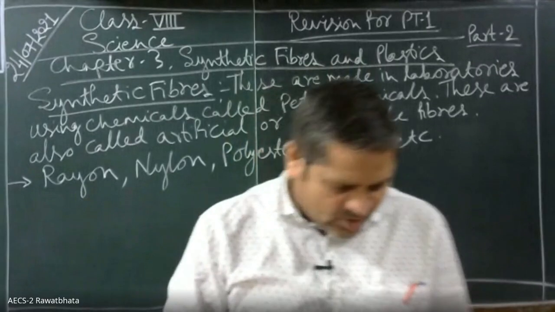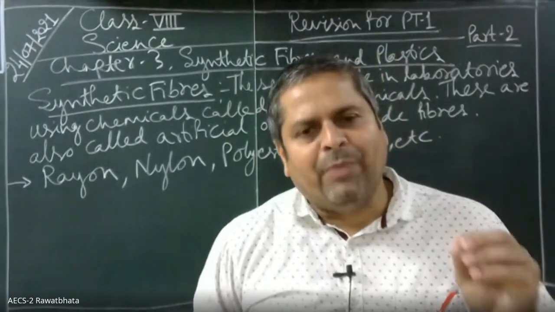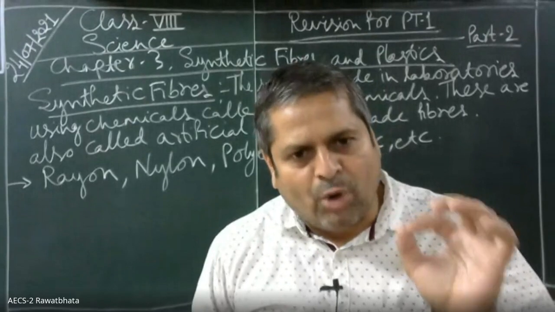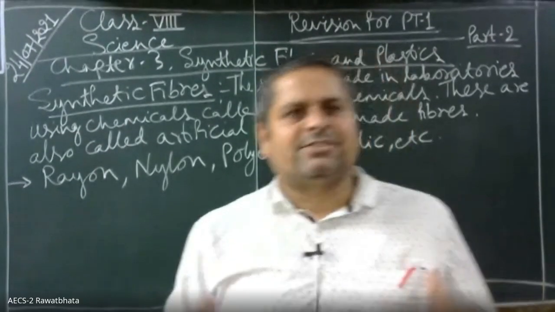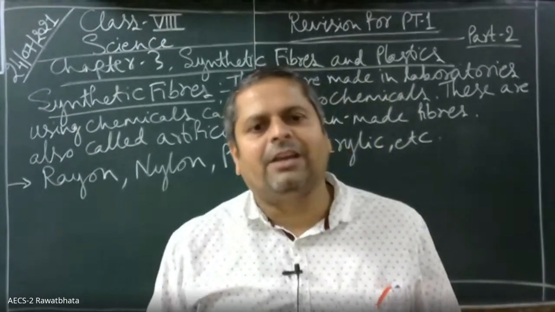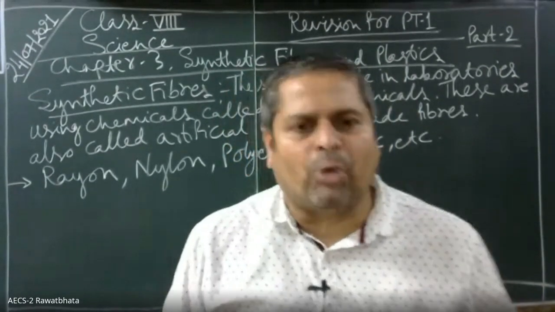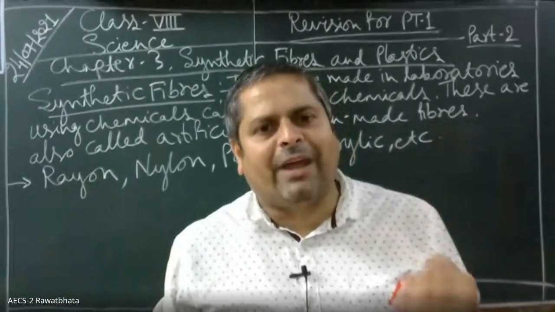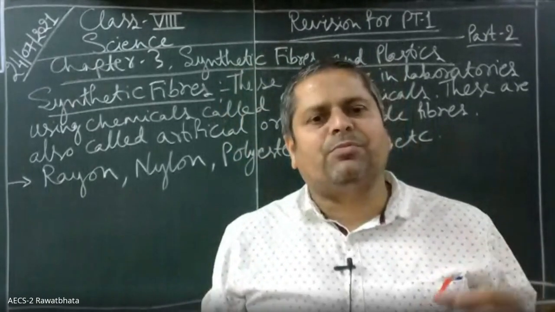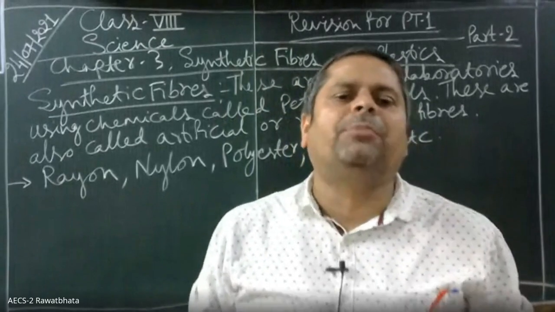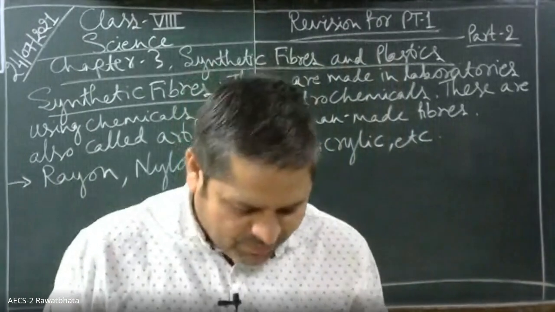See, synthetic fibers are made from small units which are joined repeatedly. These small units are called monomers, and the large molecules that are made up by joining of these repeated units is called a polymer. It's called a what? Polymer.